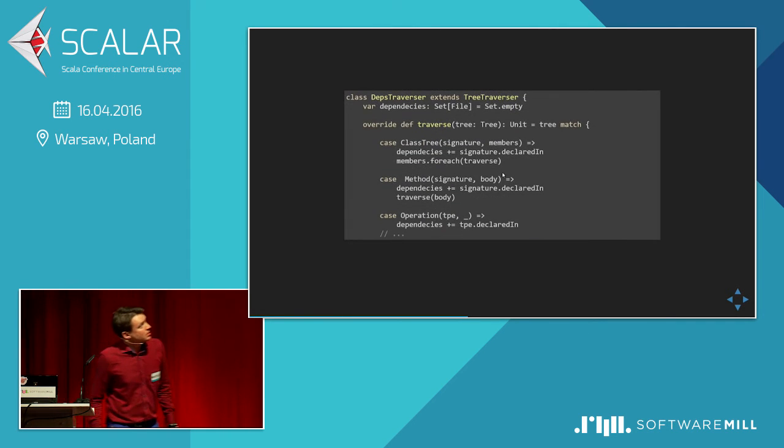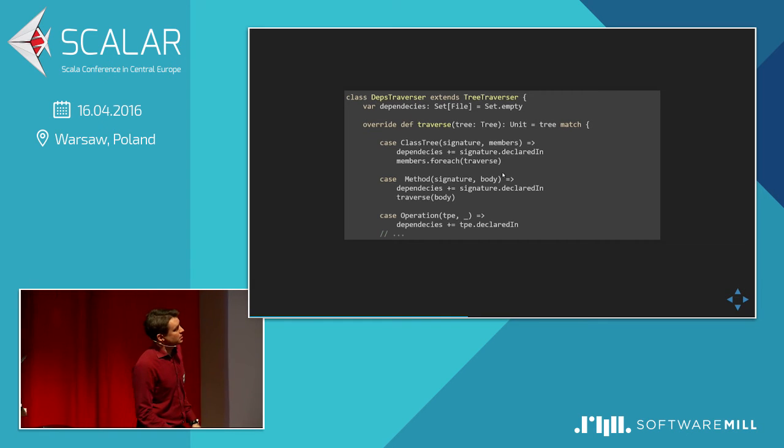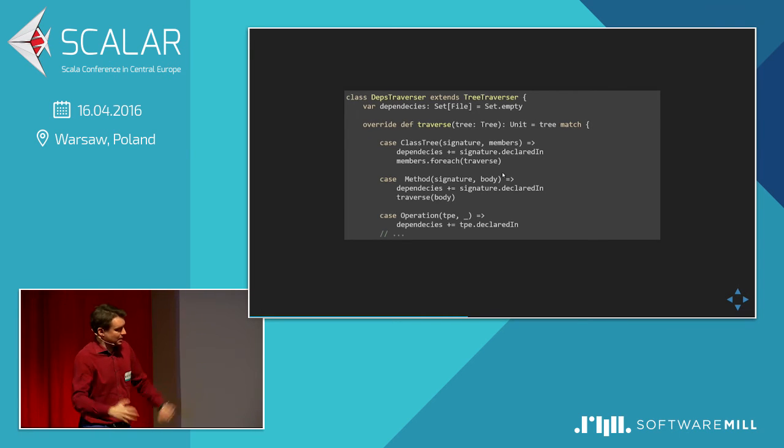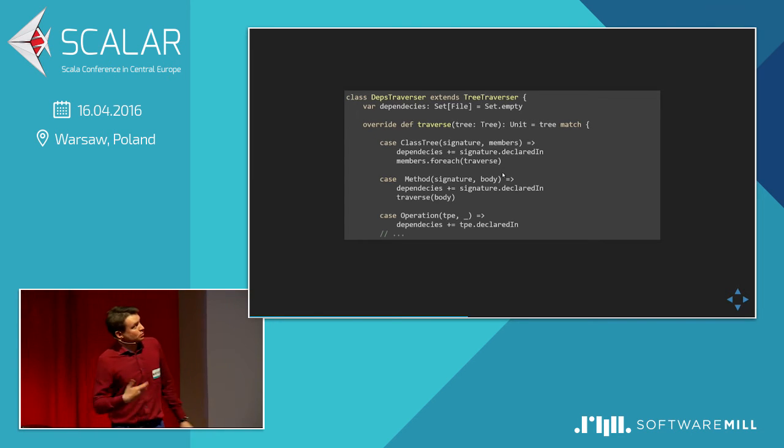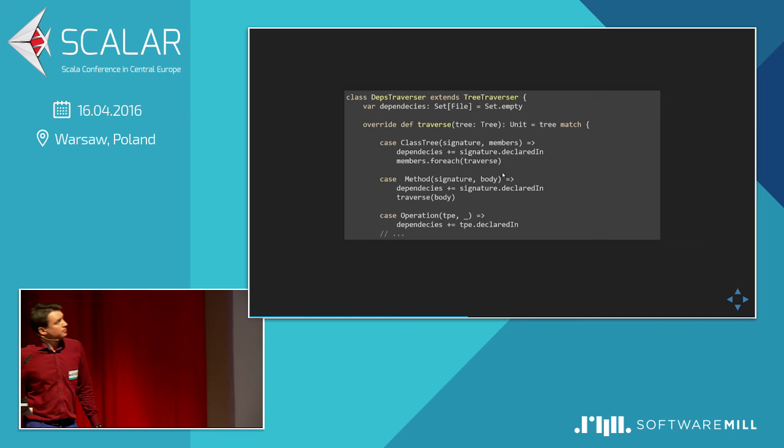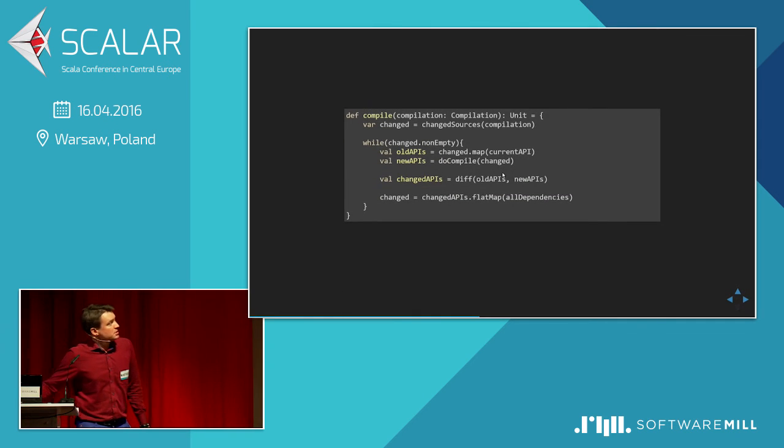And the same story comes from the dependencies. But there, we have to go through each element of the tree, because we need to grab all sources that we depend on, or the files that we depend on. So we traverse everything, every body, every operation, everything, just to get where it is declared and what we need to depend on. And this is basically all.